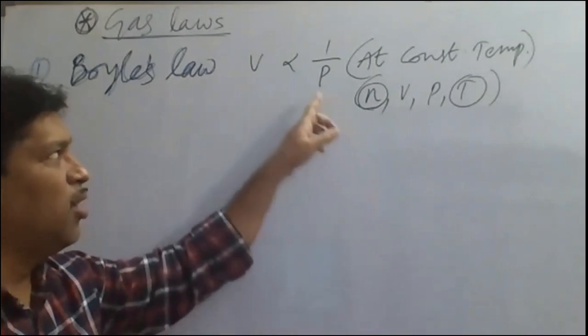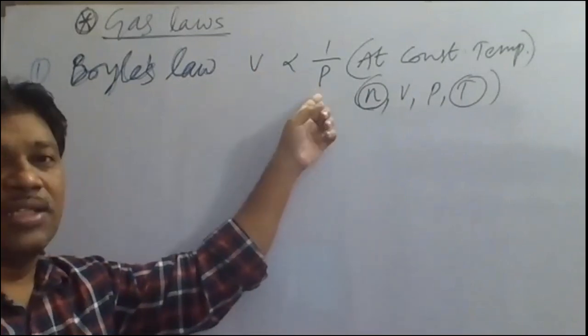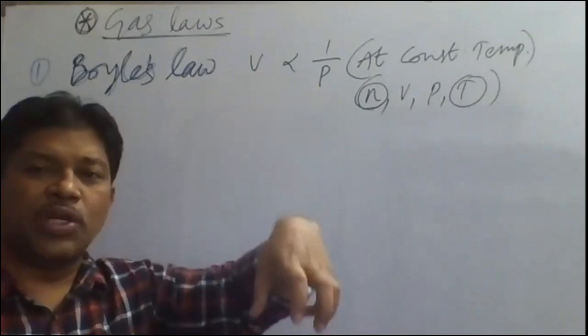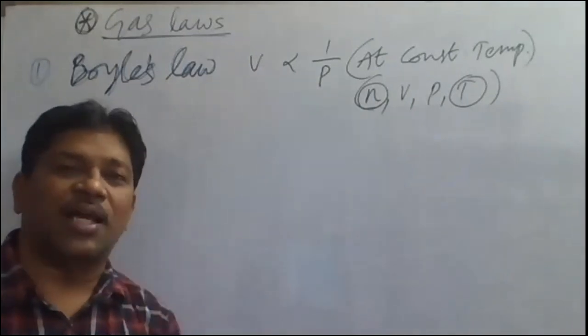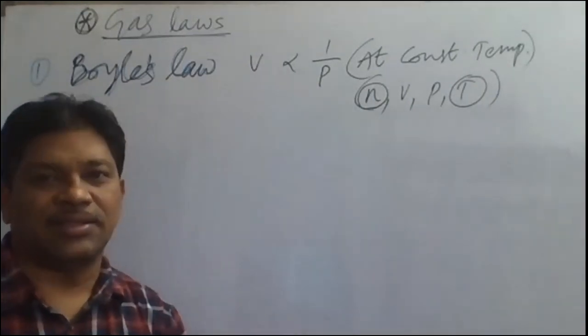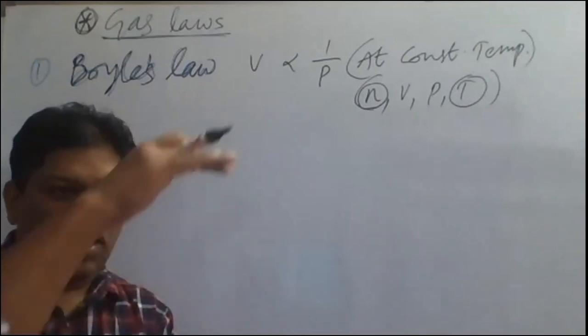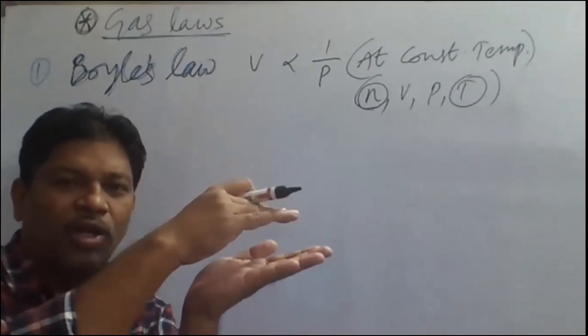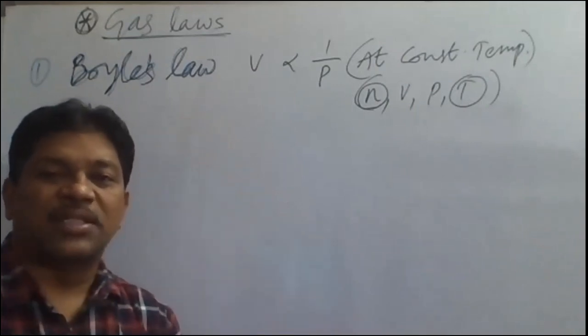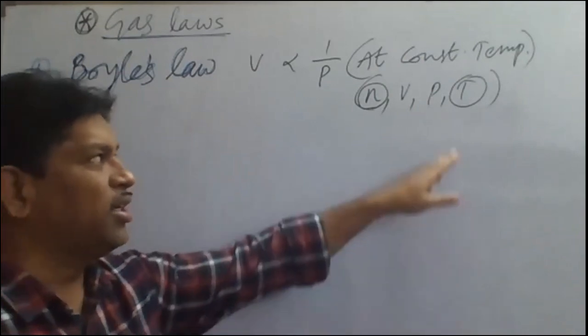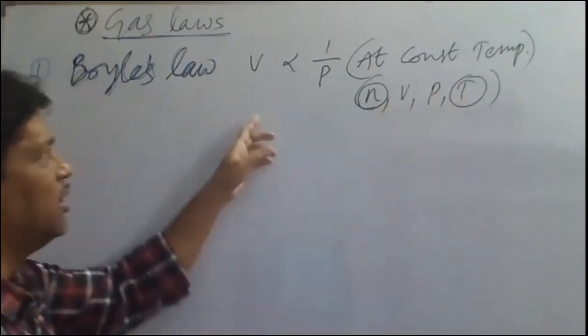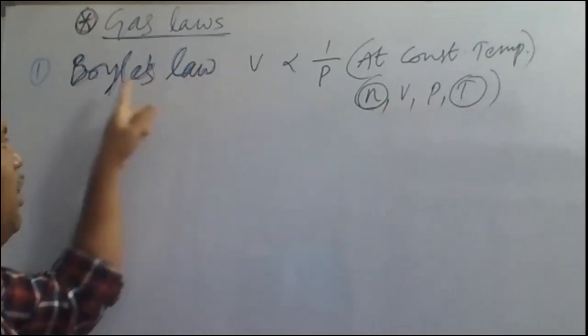So if the volume of the gas increases, the pressure of the gas decreases. When you apply more pressure on the gas, the volume decreases. That is compressibility. If you apply pressure on the gas, volume decreases. This is called compressibility. At constant temperature it happens; keep that point in mind. This is the relationship between volume and pressure given by Boyle's law.